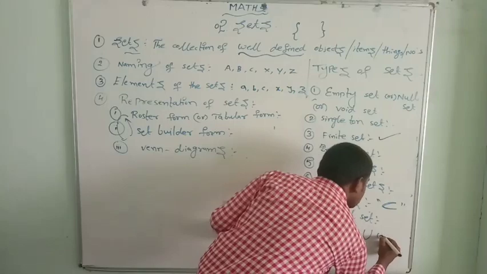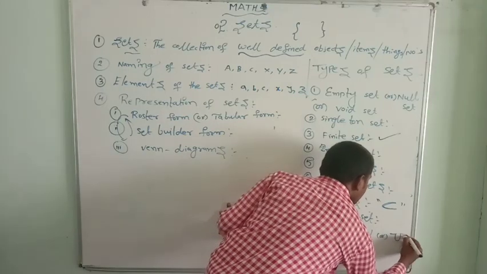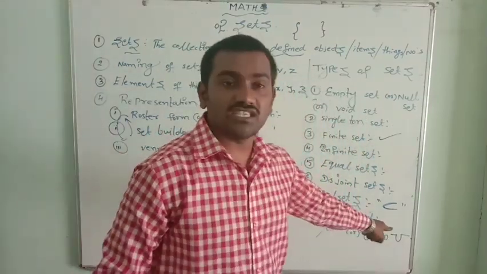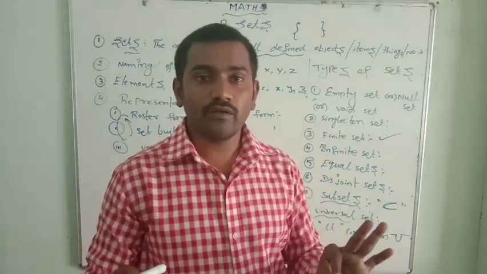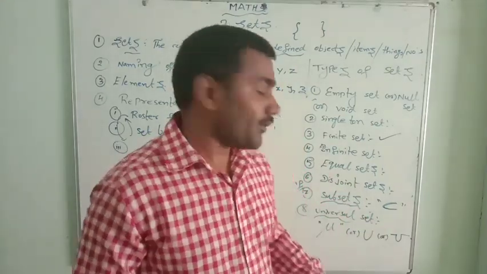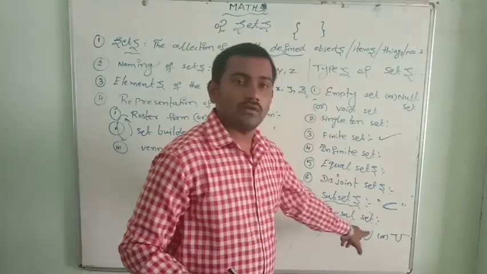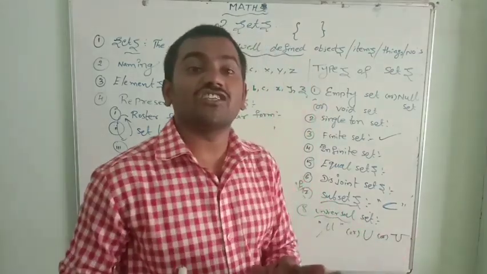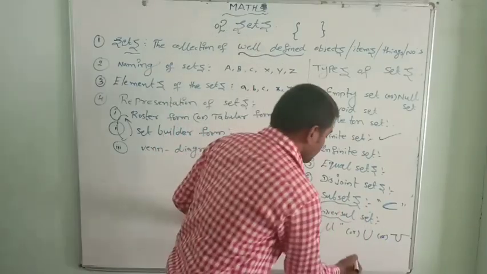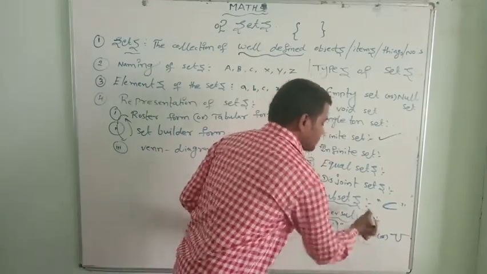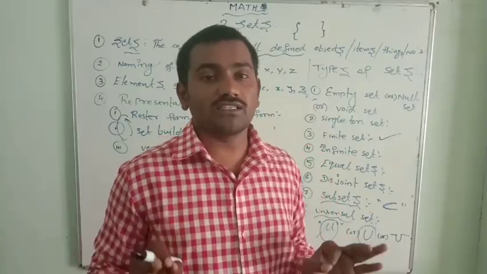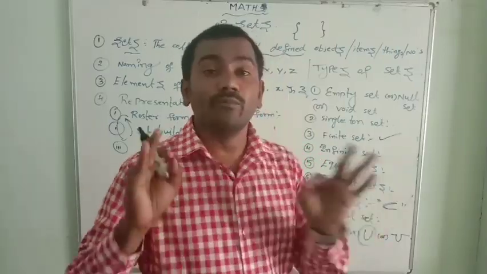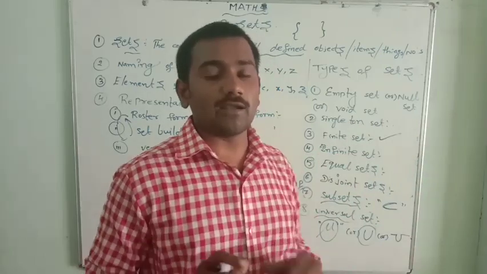In physics you normally use this. These symbols are also known as mu. So U or mu are known as the universal set. We mostly use these two symbols in our problems. The universal set is denoted by mu. These are the 8 types of sets.